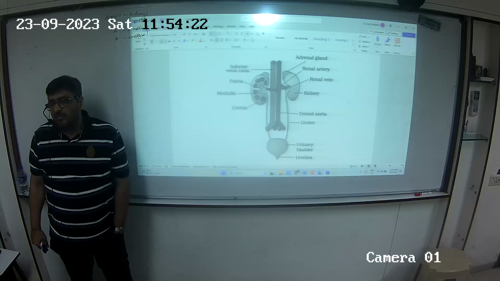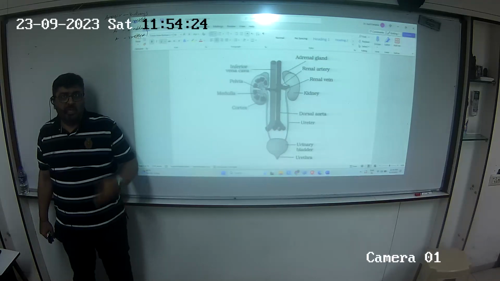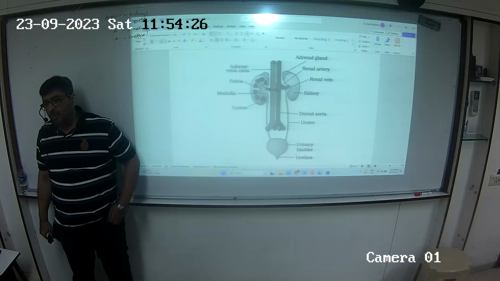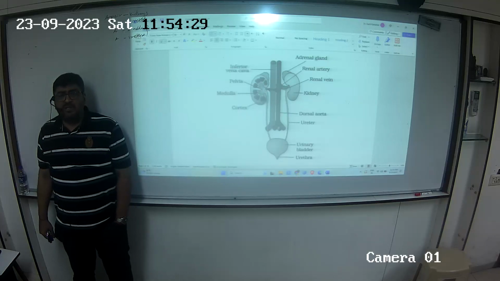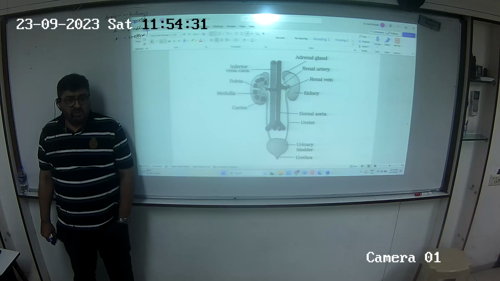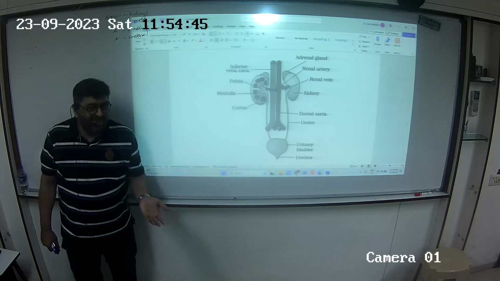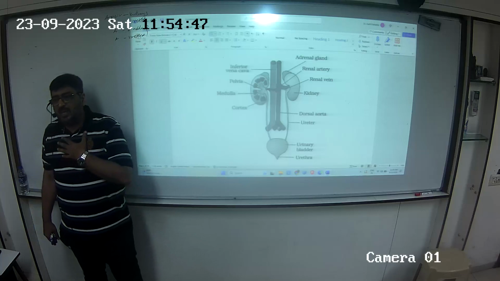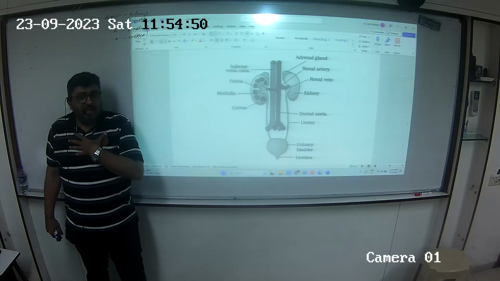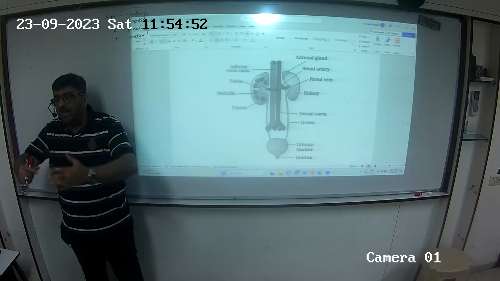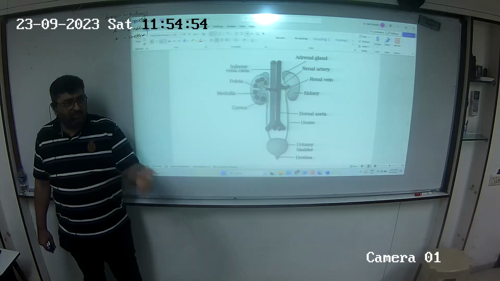Now, when you learn any particular human system, the first and the most important thing is to define the position of that organ in the body. Where is it located? When you start studying the heart, don't start with the 2 atria; first, where is it? It is present in the mediastinal cavity, in the thorax, covered on the 2 sides by lungs. That is how you have to define it.